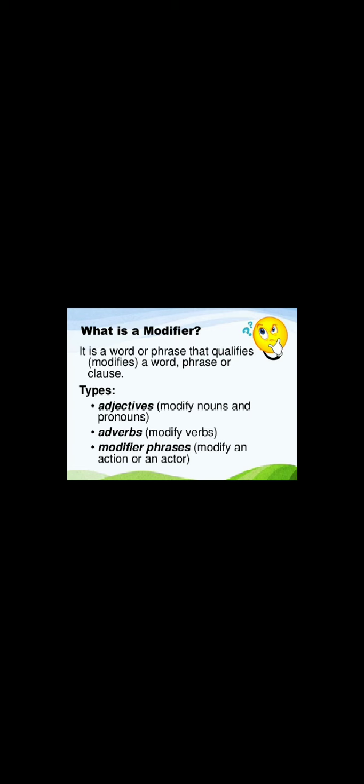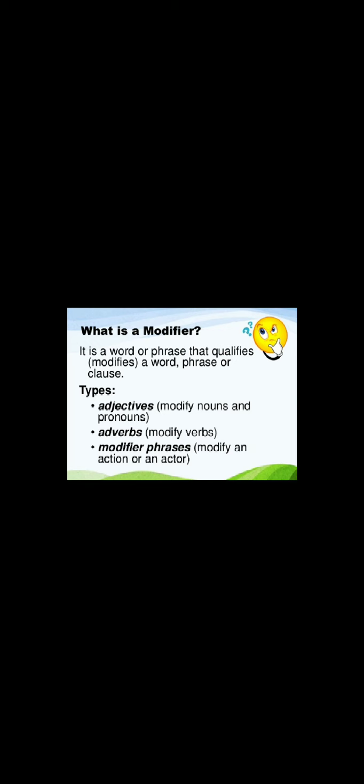So, firstly, what is a modifier? It is a word or a phrase that modifies a word, phrase, or a clause. Now, a modifier is a word that actually gives meaning to the sentence, and it has to be placed at the right place and right time. If you place that same word, that is the same modifier, in the wrong place, it will change the entire meaning of the sentence. There are different types of modifier.